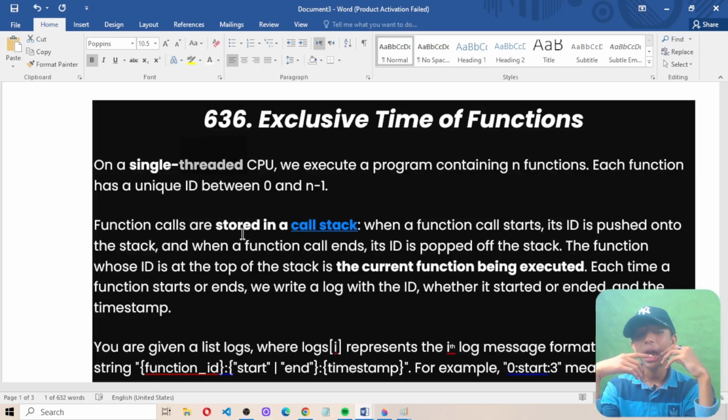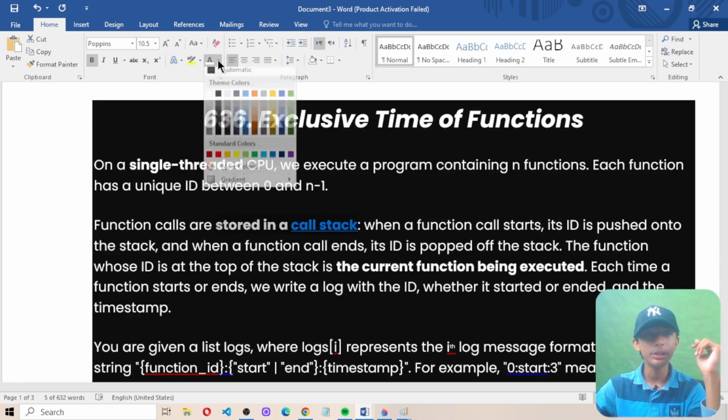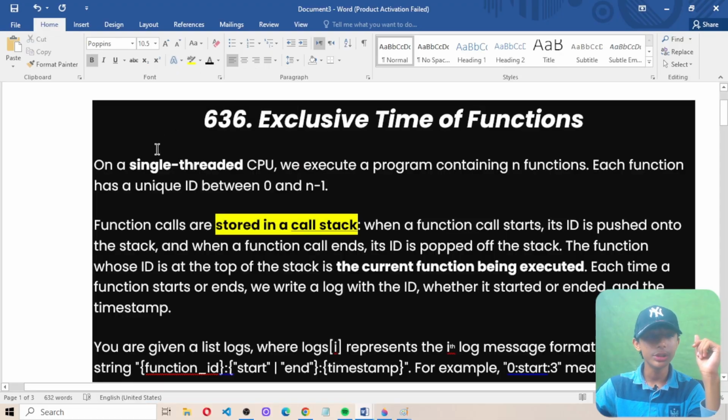The function whose ID is at the top of the stack is the current function being executed. Each time a function starts or ends, we write a log with the ID, whether it started or ended, and the timestamp. I am highlighting some of the things, so it will help you solve the question.